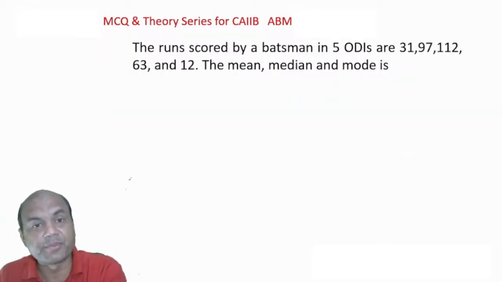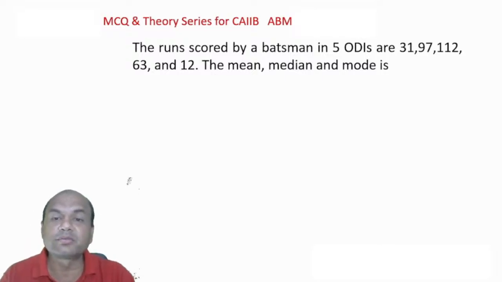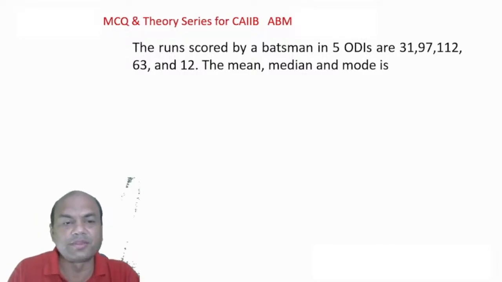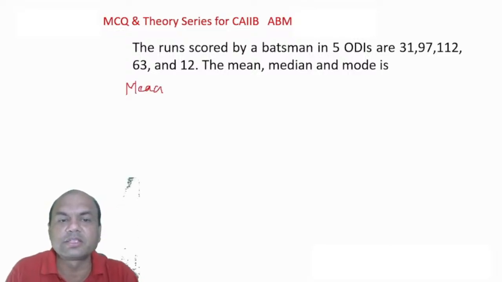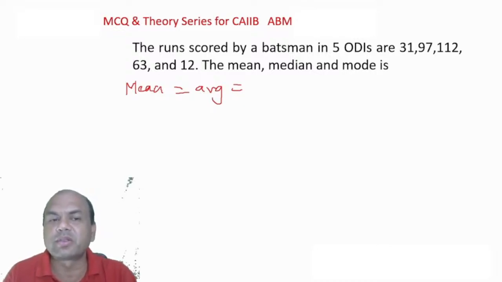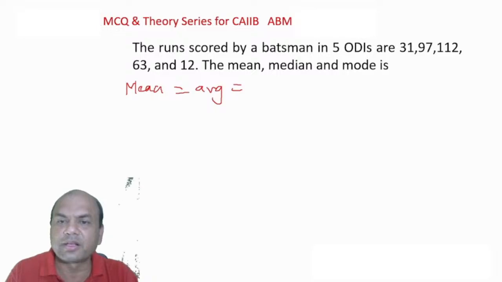The runs scored by the batsman for 5 ODIs are this. Find the mean, median and mode. Simple one. Let's do it. Mean. What is the mean? Mean means average. Mean is always average. So what is the average? Total then. 31 plus 97 plus 112 plus 63 plus 12. Okay, 31 plus 97. Now do it.